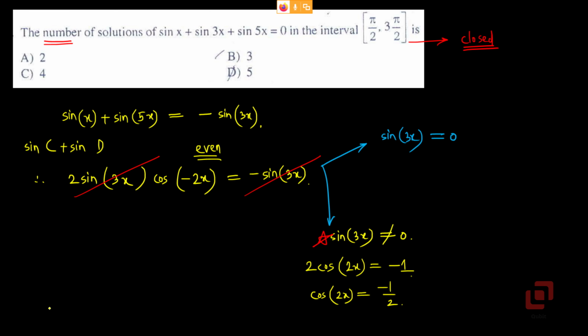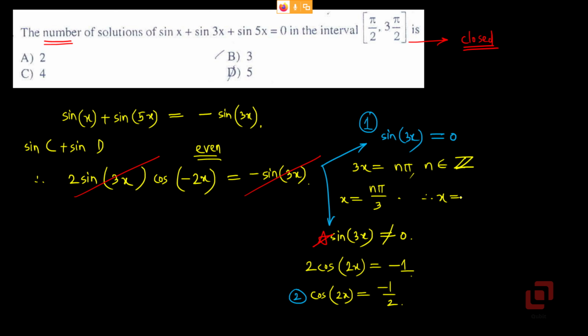So we have now got two equations with us. The first equation is sin of 3x equal to 0, and the second equation is cos of 2x equal to minus 1 upon 2. First equation is very easy to solve. If sin of some unknown angle is 0, that angle is an integral multiple of pi. So 3x is n pi, where n is any integer. So x will be equal to n pi by 3.